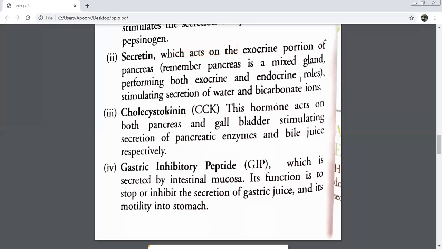So what will it do? It will just block the secretion of hydrochloric acid into the stomach. This is another function that it is going to do. What is it going to basically do? Tell me very quickly: emptying of the stomach. We stop the secretion of hydrochloric acid. It also helps you in emptying of the stomach. How will it help you in emptying of the stomach?